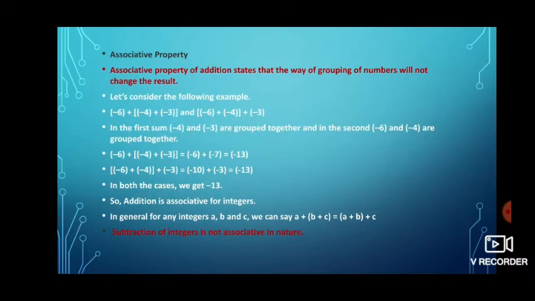Whichever way I'm adding, I'm getting the same answer. So this is how I can show that if a, b and c are 3 integers, then a plus b plus c is equal to a plus b plus c, grouped either way. And subtraction of integers is not associative in nature.